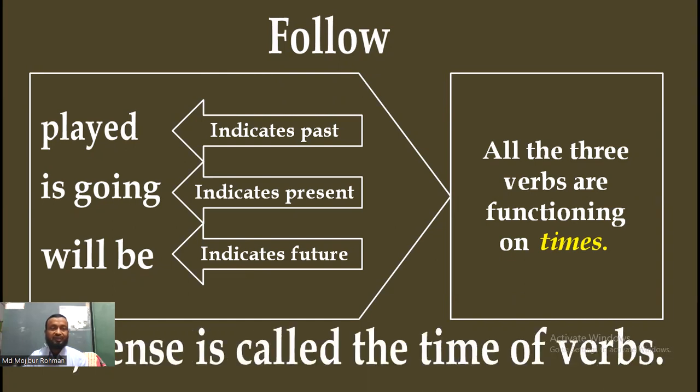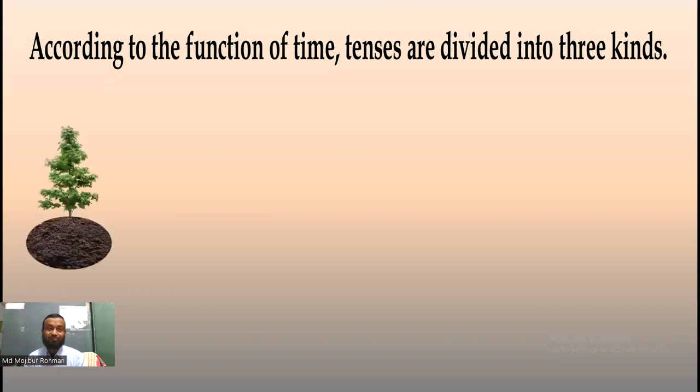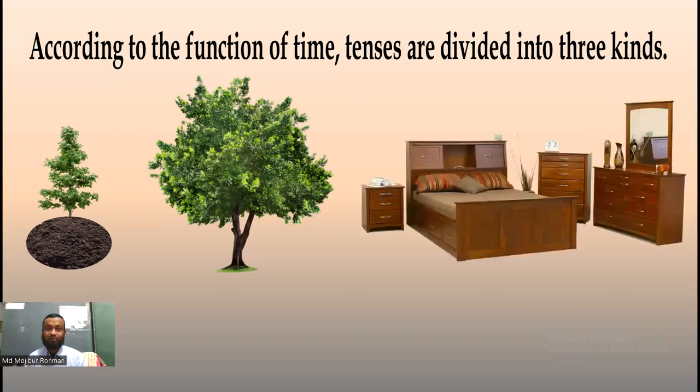So we can say tense is called the time of verbs. Again, I'm saying, listen carefully. Tense is called the time of verbs. My dear students, according to the function of time, tenses are divided into three kinds. What are they? All of you can easily say that they are past, present, and future.